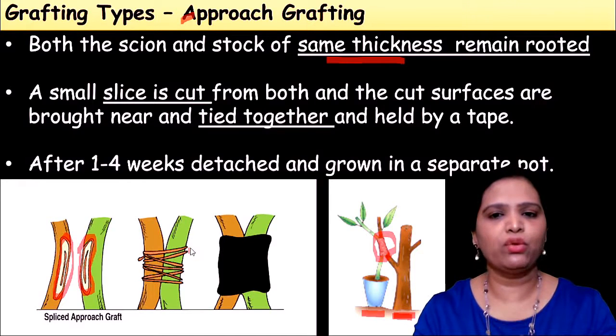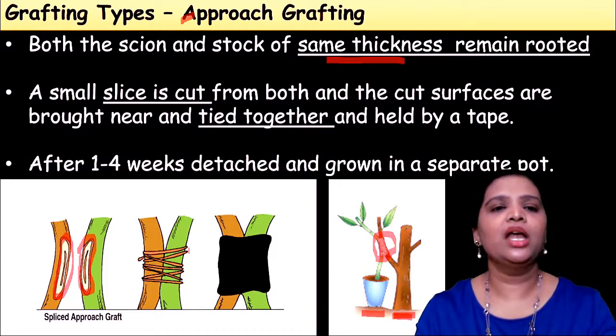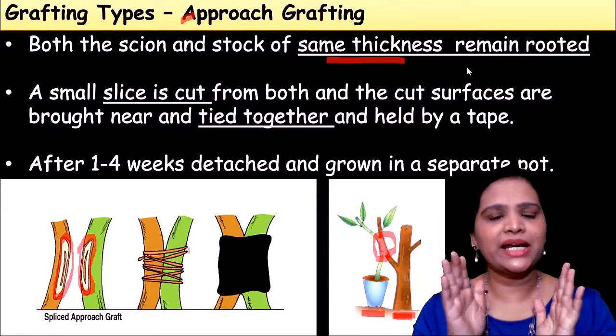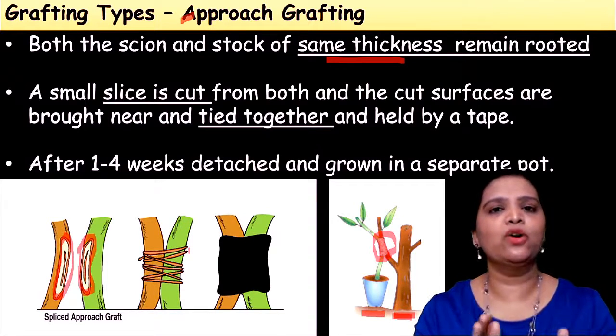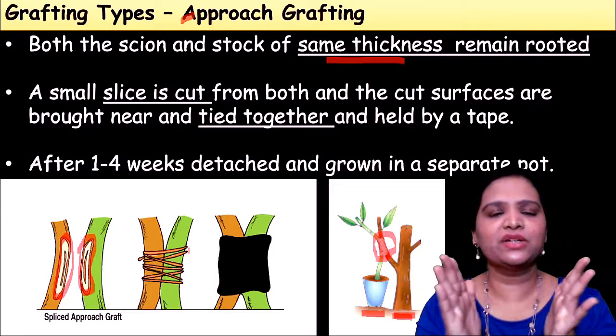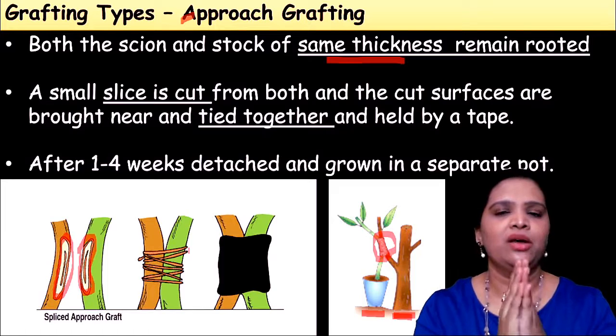After 1 to 4 weeks the plants get detached and they grow from that area, and we have to grow it separately in another pot. So this type of grafting is called approach grafting. The important thing is both the plants remain rooted and they must be of the same thickness, then only will they attach very well.